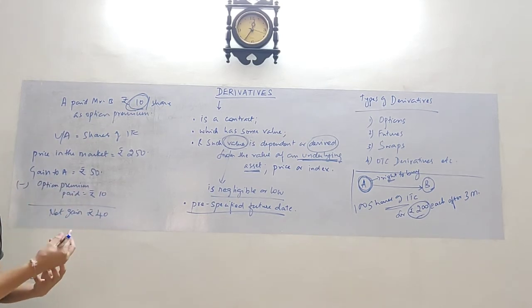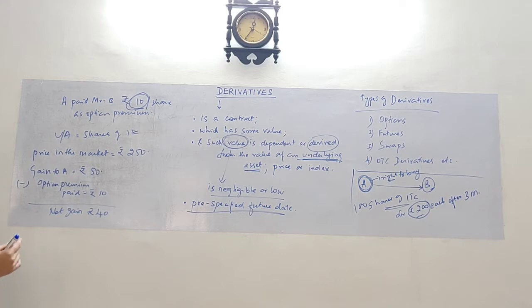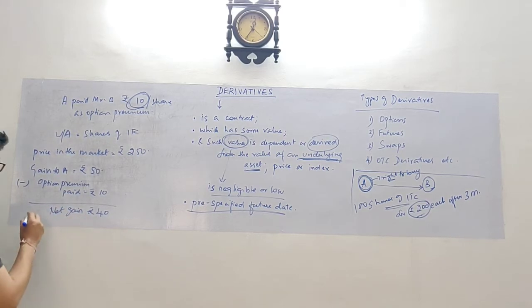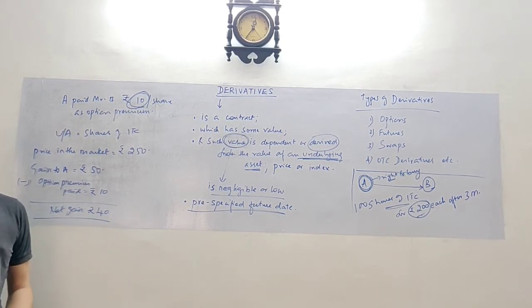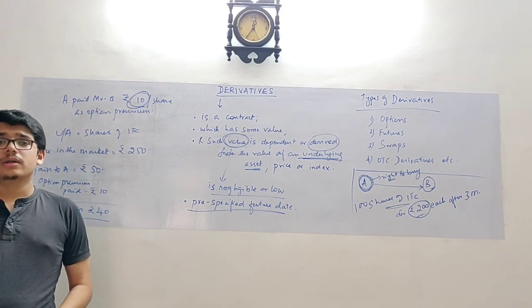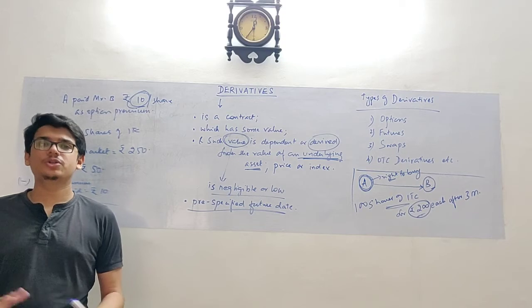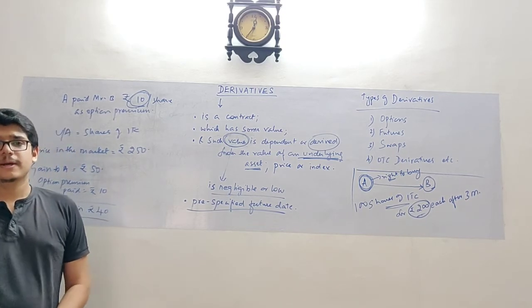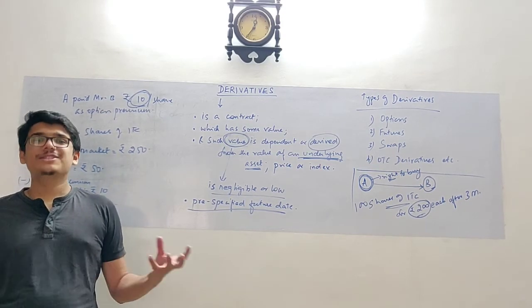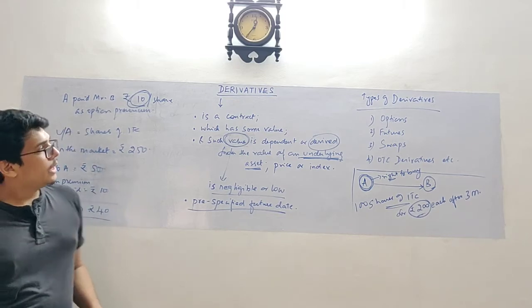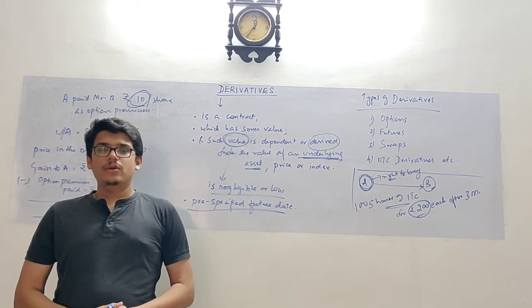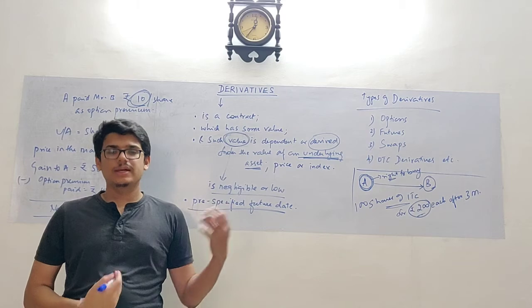And this is how persons enter into derivative contracts to gain capital appreciation or to make some profit, and also they use it for various purposes, which I will be telling you now. How organizations use derivative instruments to manage the financial risk. So next, I would like to explain to you how organizations use derivative instruments.